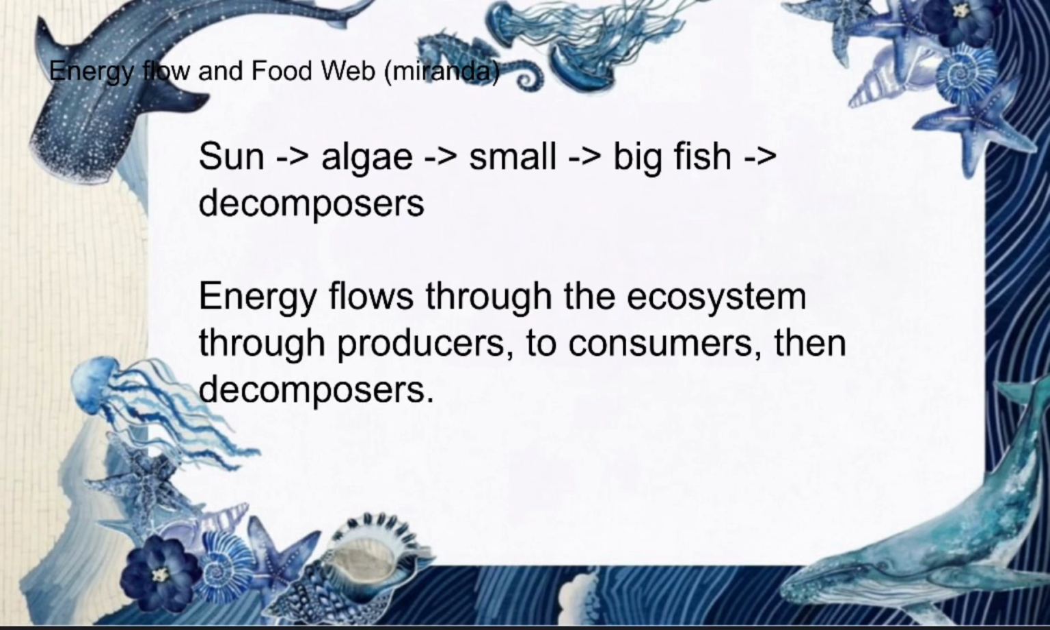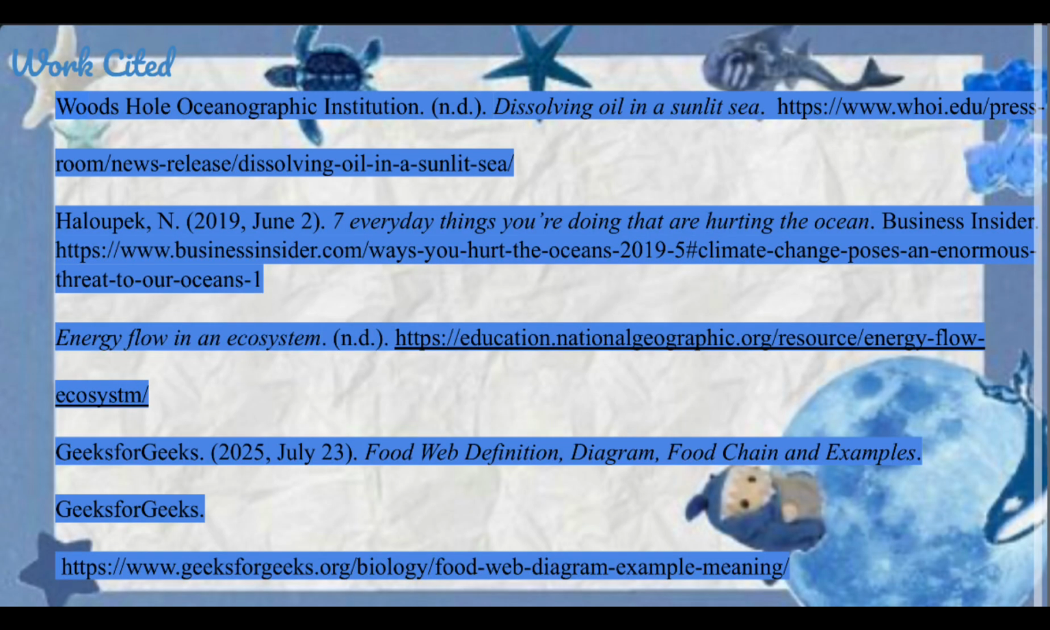But energy flows in one direction, and energy enters most ecosystems as sunlight. Producers like plants and algae convert this light energy into chemical energy in the form of organic compounds, which is food, through photosynthesis. When a primary consumer eats a producer, it obtains that chemical energy. This energy is then passed on to the secondary consumers when they eat primary consumers, and so on.